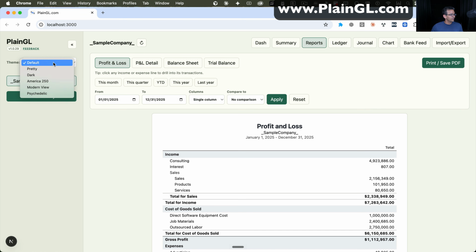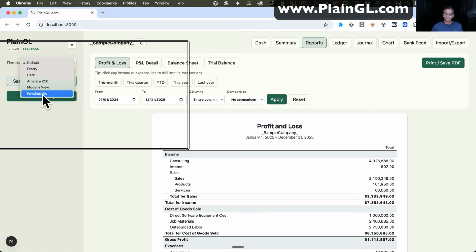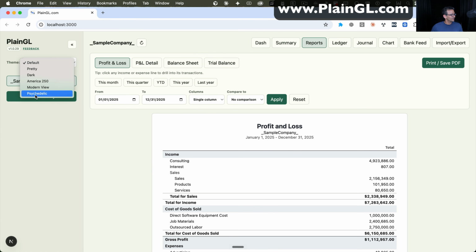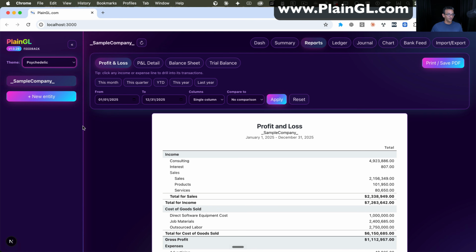Then I'm going to go into theme. And now I see psychedelic in there. I'm interested to see what it chose. Let's click on that, and look, it's super awesome. Now, is this super useful? No, a psychedelic theme is not super useful, but it's very obvious that a major change happened. Some decisions were made by Claude. I can go back and say, hey, I like the purple and the blue, but I don't like the green and the yellow. Make that change. Notice that it also bumped up to version 29. So that's example one.